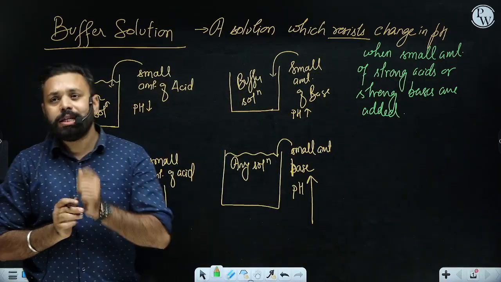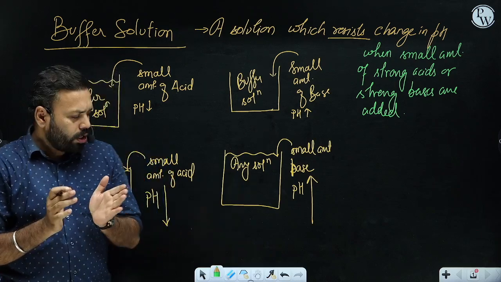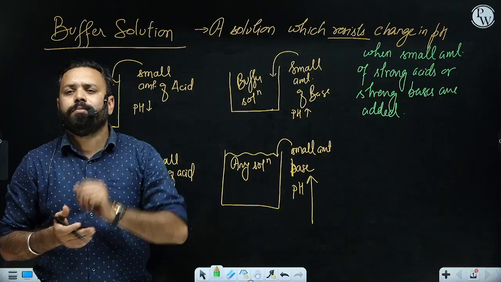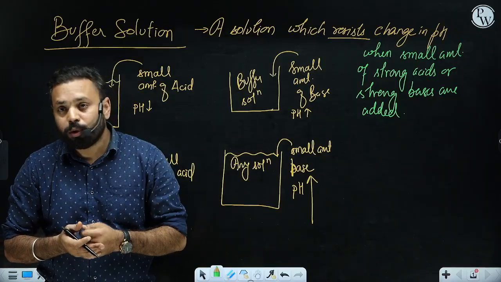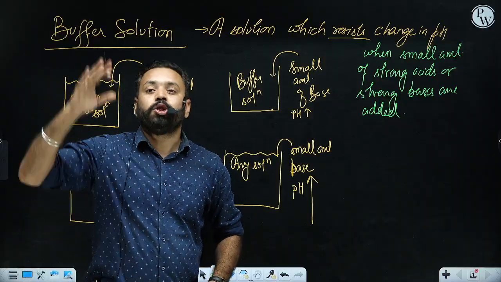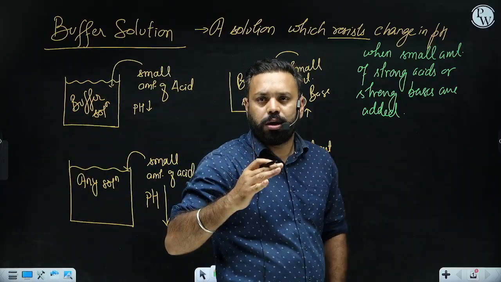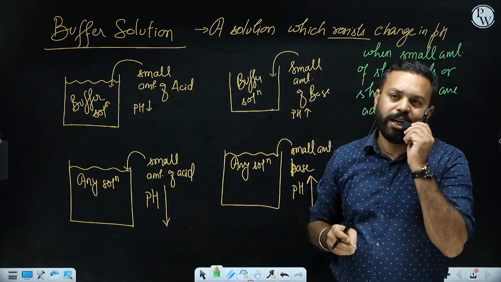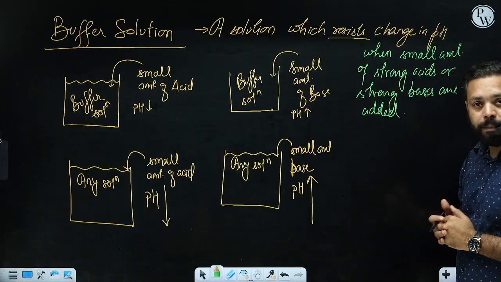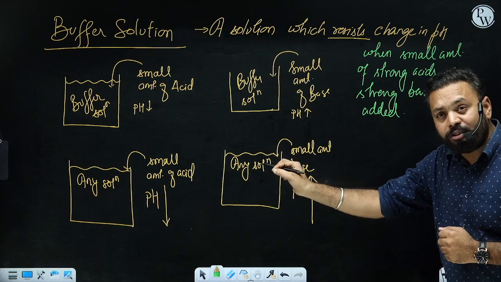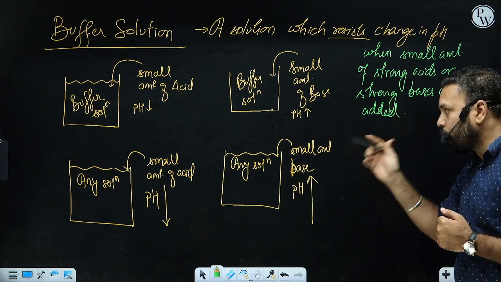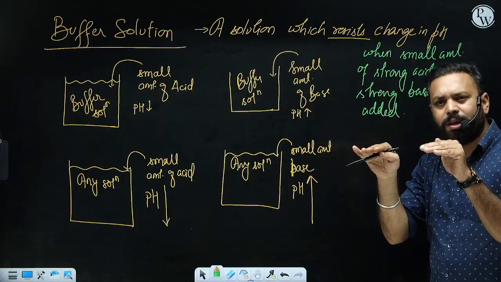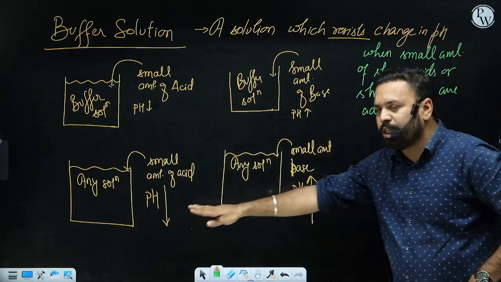Why, sir, is that small amount important? Yes, definitely it is important. Because if you are adding a large amount of acid, suppose one glass of acid to one glass of buffer solution, then definitely there will be a large change in pH. So a buffer solution does not allow large changes in pH if small amounts of acids are added, as compared to a normal solution. In a normal solution, even if you add a small amount of acid, there will be a large change in pH, while in a buffer solution, there will be only slight changes, very much smaller as compared to these changes, right?